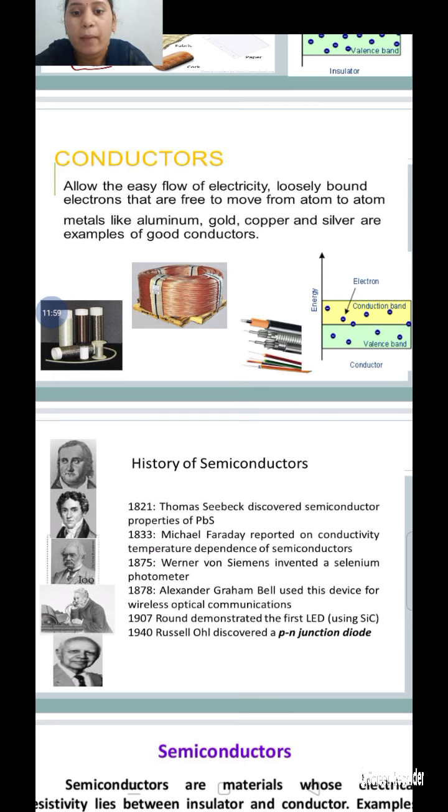In 1833, Michael Faraday reported the temperature dependence of conductivity in semiconductors. In 1875, Werner von Siemens invented the selenium photometer.